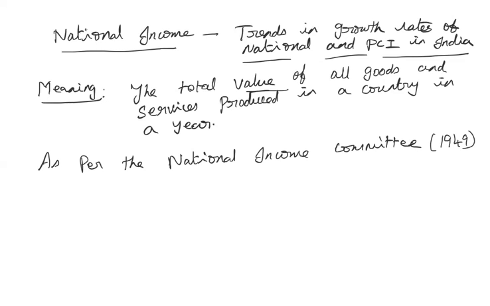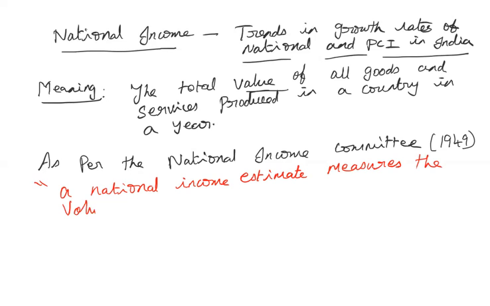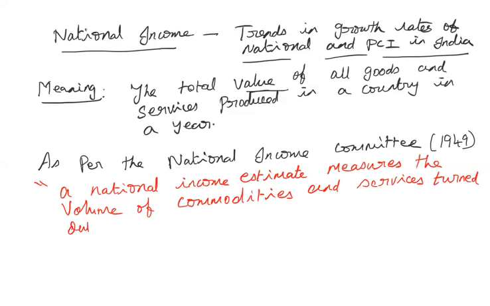So as per this committee, a national income estimate measures the volume, value, both mean the same, the volume of commodities and services turned out during a given period.